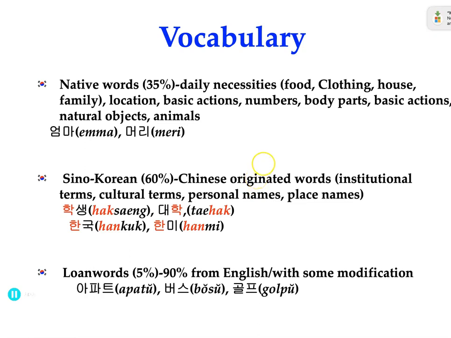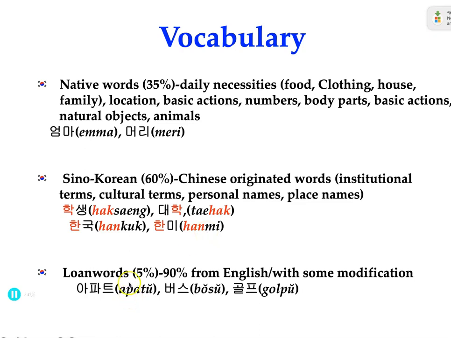Examples of these kinds of words are 엄마, mommy, or 머리, your head or hair. And Sino-Korean words make up 60%. These are Chinese-originated words such as institutional terms, cultural terms, person names, and place names, like student, 학생, college, 대학, Korea, 한국, and 한미, like Korea and America.